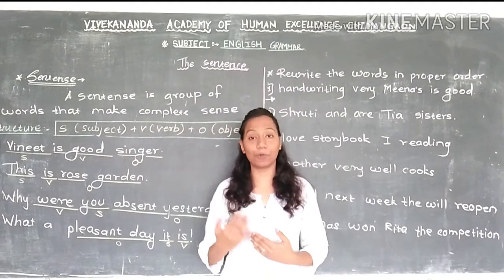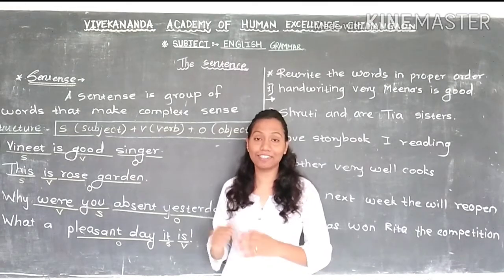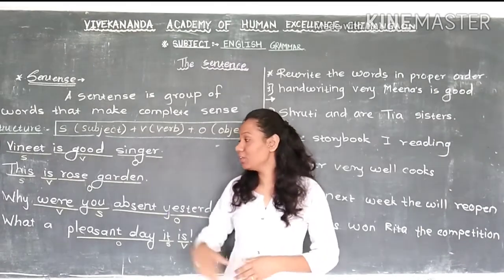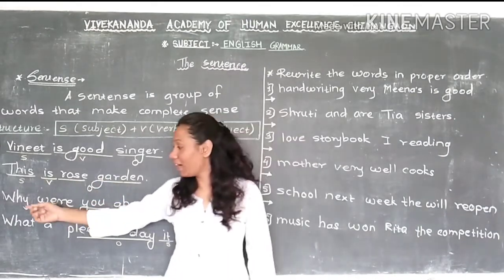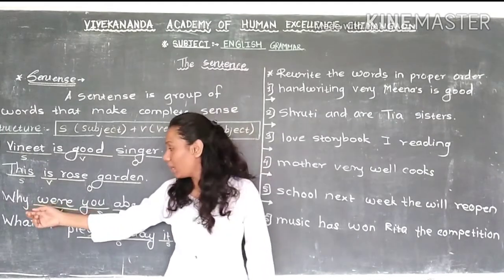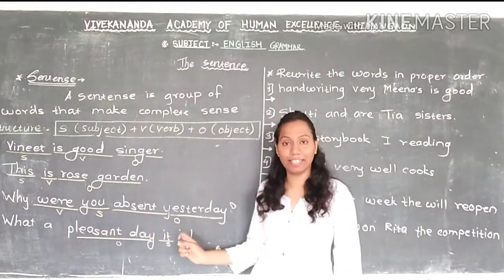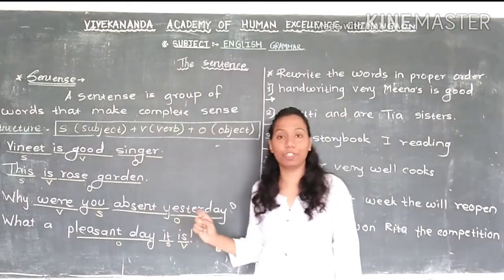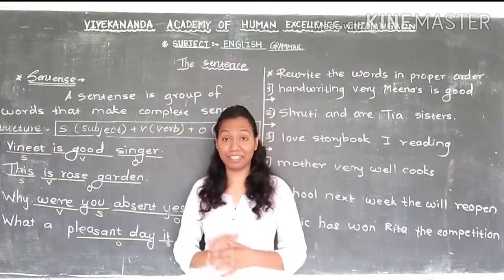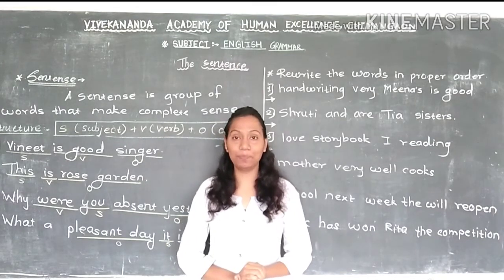But when we are writing a question, we start with a WH word first. We do not start the question with a name or pronouns. We start the question with WH words. Now look here, why. And after the WH word, we are using a verb in the sentence. So why, where, and you, this is subject. Absent yesterday, and then we are using the question mark at the end of the question. But just keep this thing in your mind: the structure of sentences is S plus V plus O, which means subject plus verb plus object.